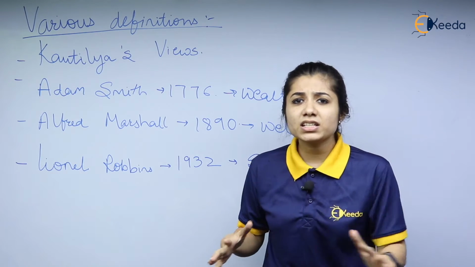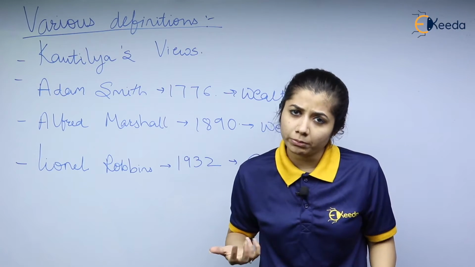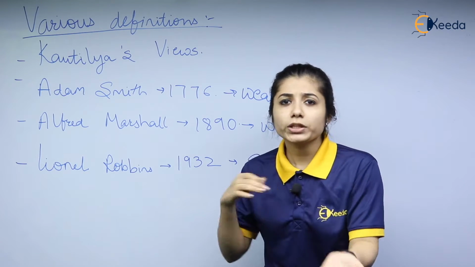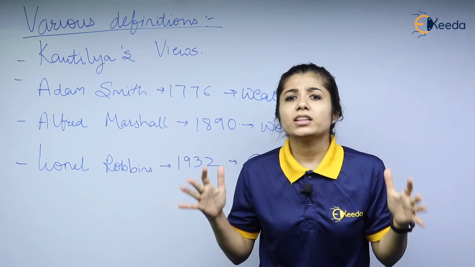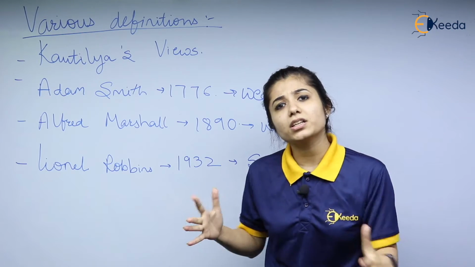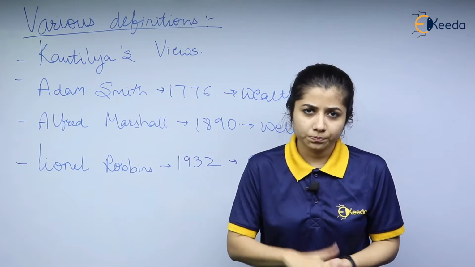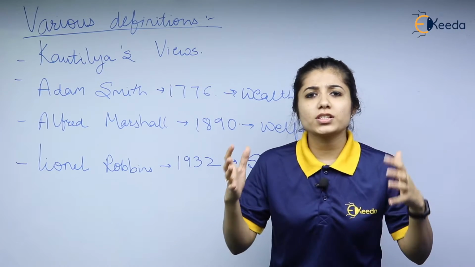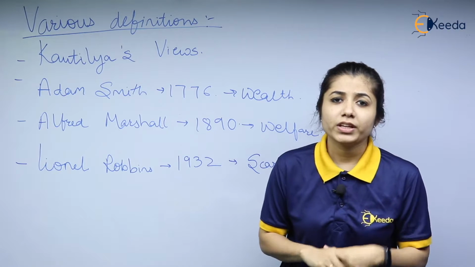A systematic study of anything that has value, that can be sold to earn money or which is bought with money, is nothing but economics. So he said that economics is nothing but the study of all the things that have value. When he made definitions, there were different key points that were included in this definition.